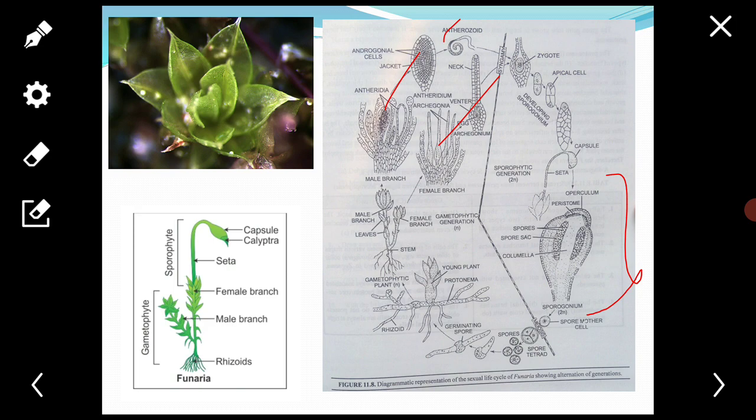It is specialized only for the production of spores and their dispersal.